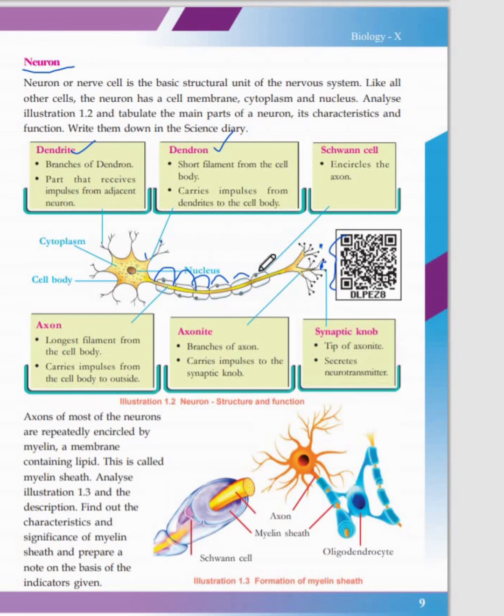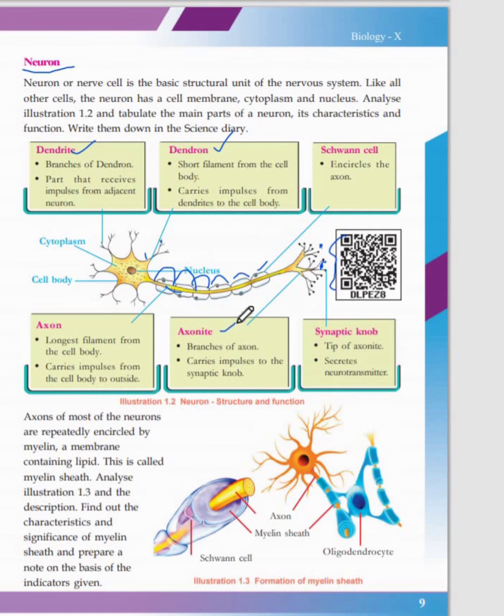And this is known as the Schwann cell. It is a cushiony covering which encircles the axon. Then this is the axon filament. This yellow colored long tail is known as the axon filament. It is the longest filament which arises from the cell body of the neuron, and it carries impulses from the cell body to the outside till the axon ending. And this ending of the axon is called the axonite.